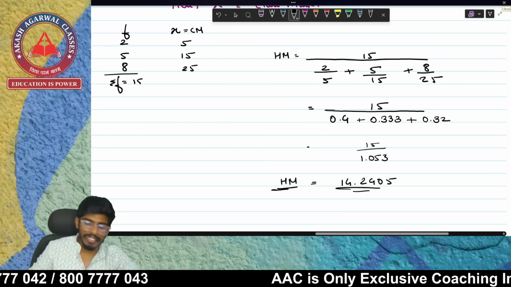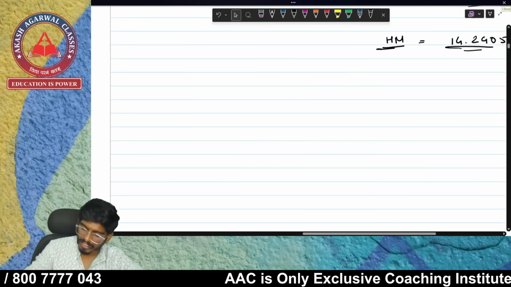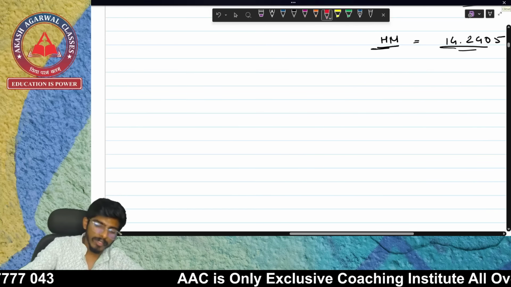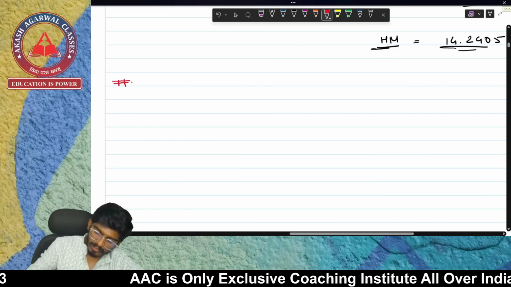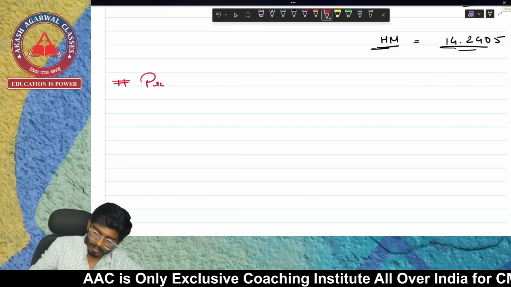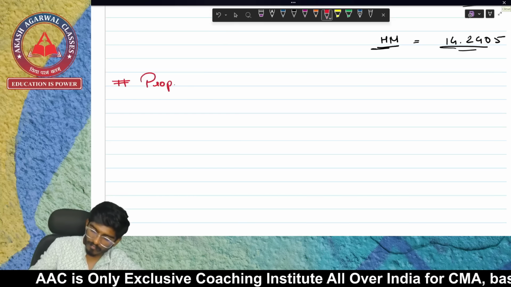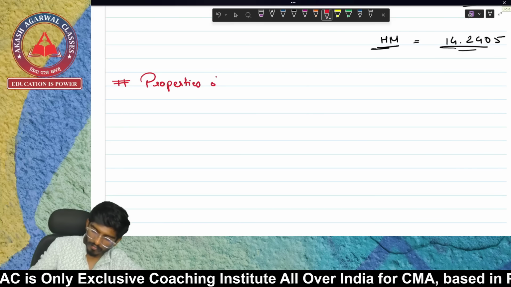Now let's write down the properties of HM, and after writing down the properties of HM, we'll be jumping into the questions of AM, GM and HM. Okay, so properties of HM.